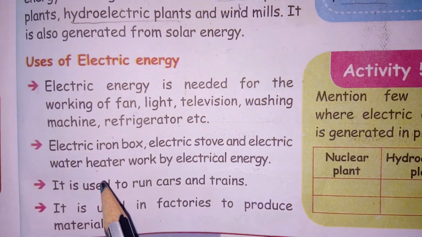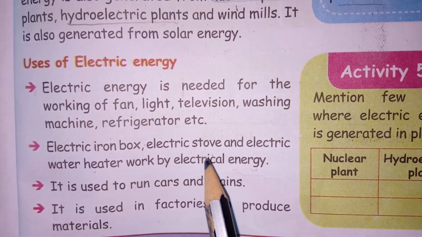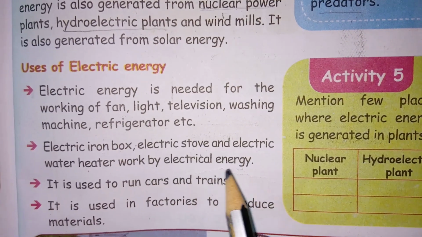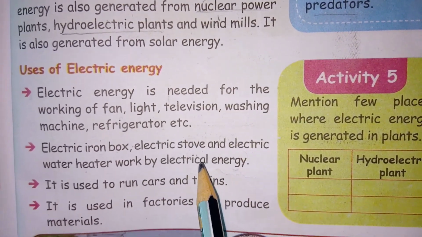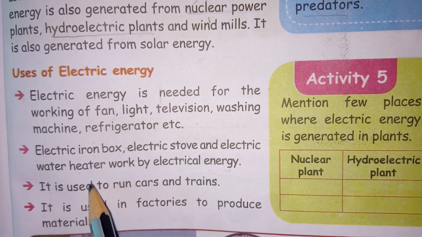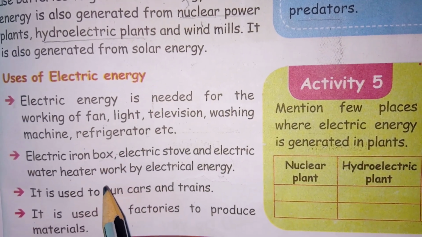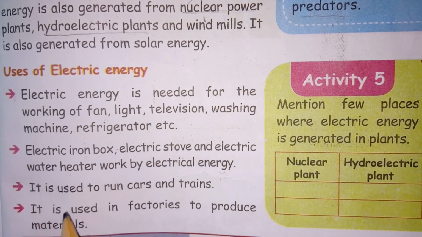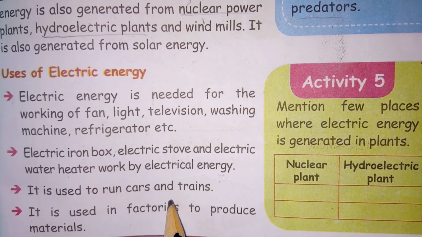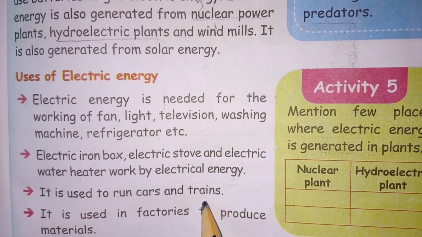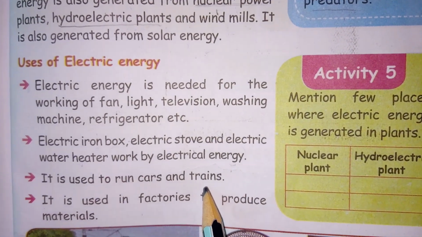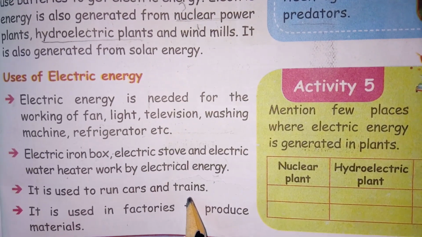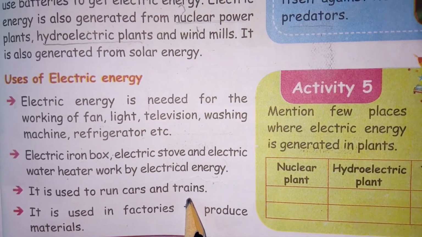Next thing, electric iron box, electric stove and electric water heater work by electrical energy. These are the devices also: electric stove, electric water heater. I think you know the meaning of these. These also work with the help of electricity. Next, it is used to run cars and trains. Nowadays they have introduced electric trains and also electric cars, and even buses are used to run with the help of electricity.